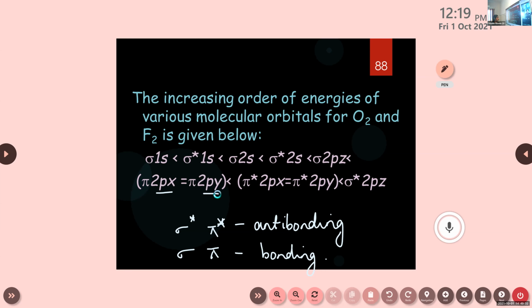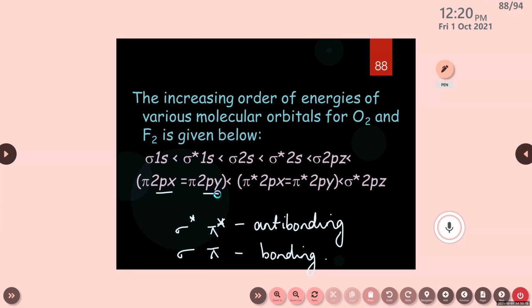Sigma 1s, sigma star 1s, sigma 2s, sigma star 2s, then sigma 2pz, then pi 2px, pi 2py, then pi star 2px, pi star 2py, then sigma star 2pz. This is the increasing order of energies of various molecular orbitals for oxygen and fluorine. Clear, children? Have you completed this one?